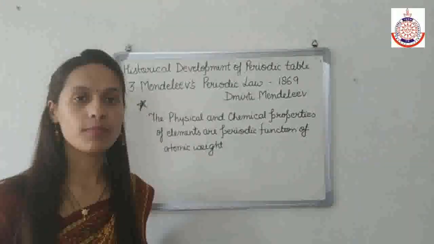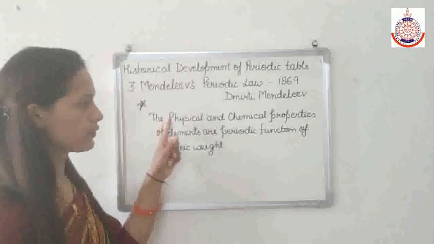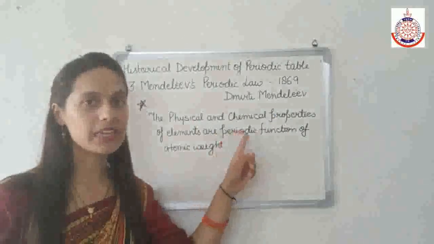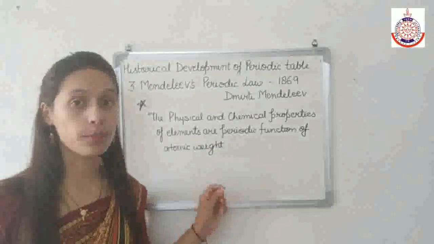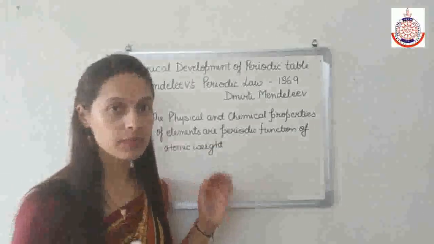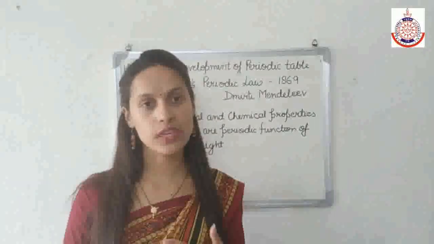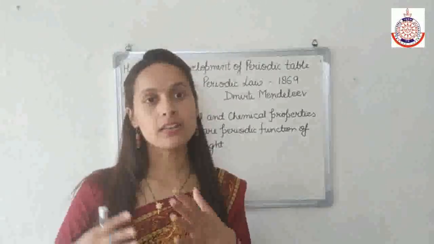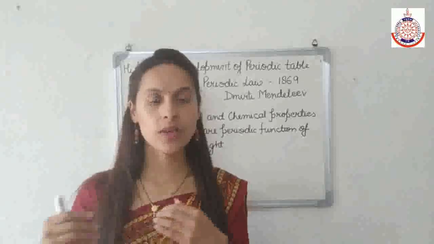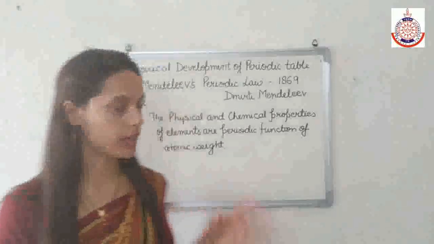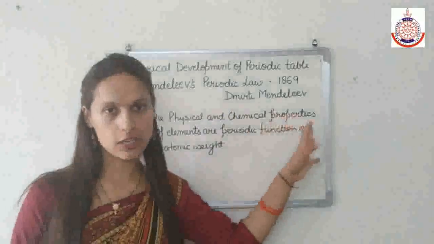According to Mendeleev's periodic law, the physical and chemical properties of elements are a periodic function of atomic weight. It means if we arrange the elements in increasing order of their atomic weight, then similar elements will come after a certain regular interval.